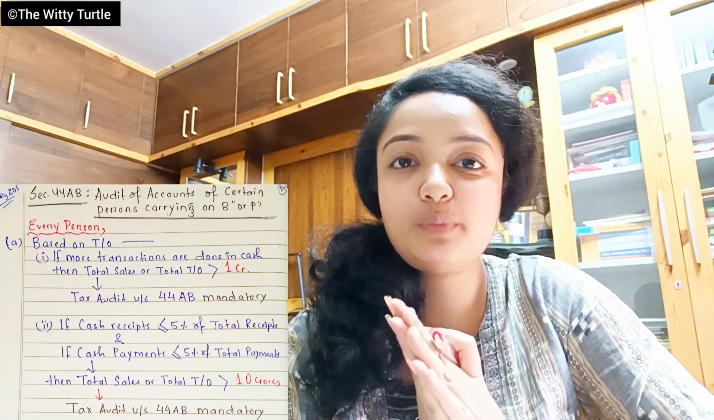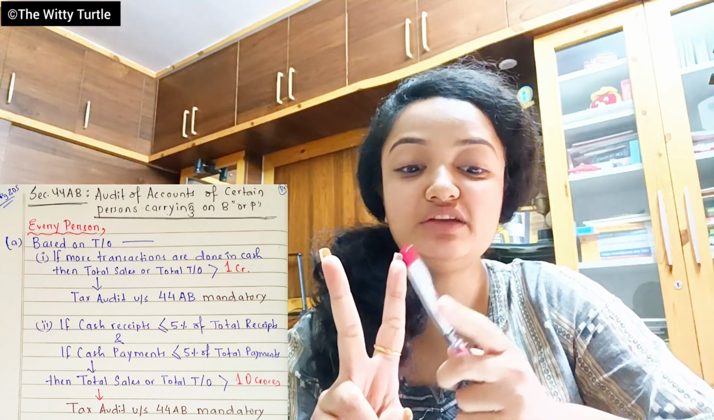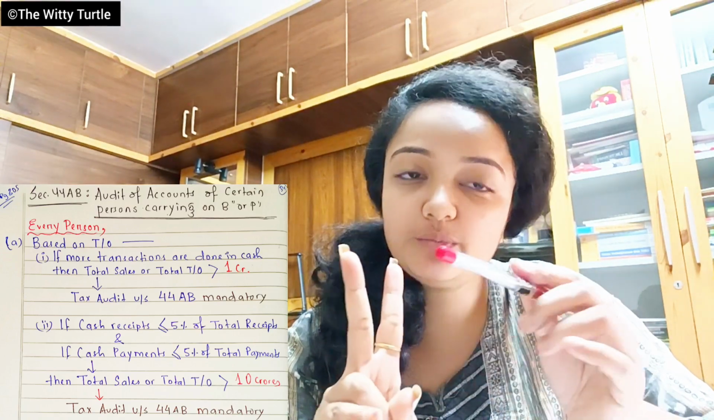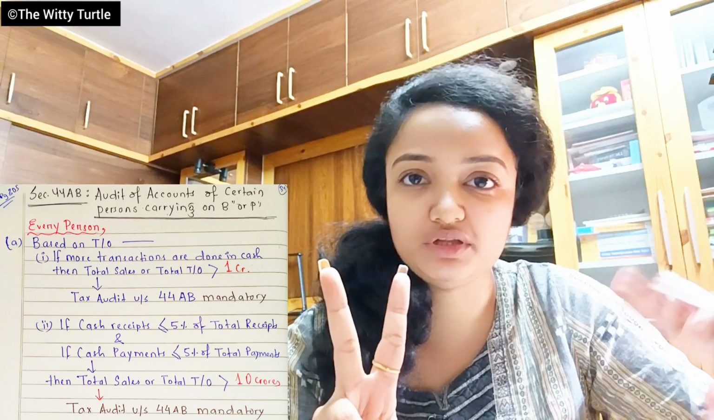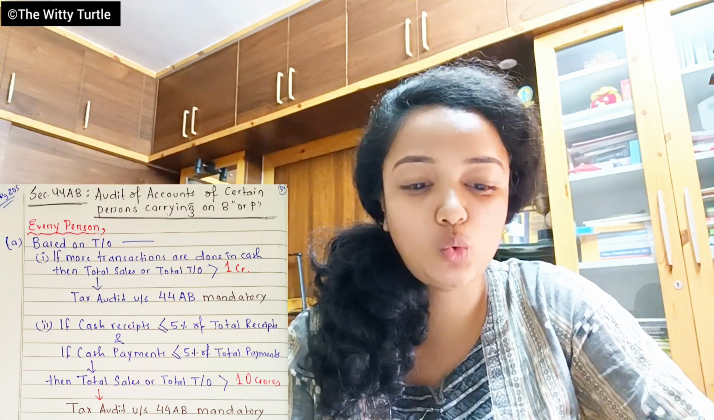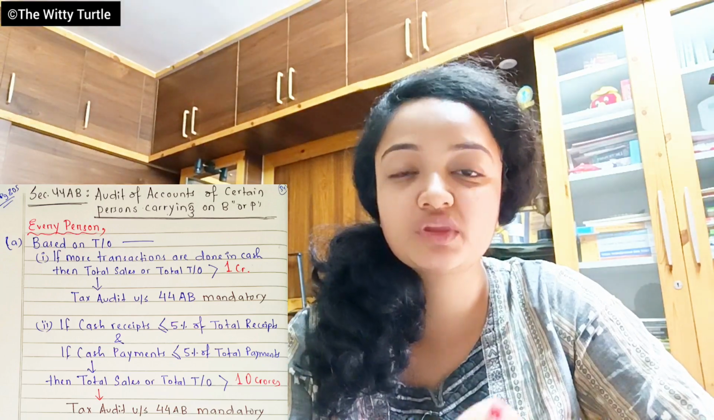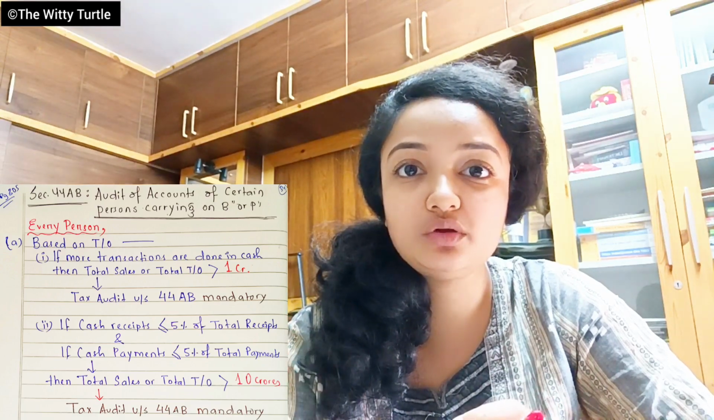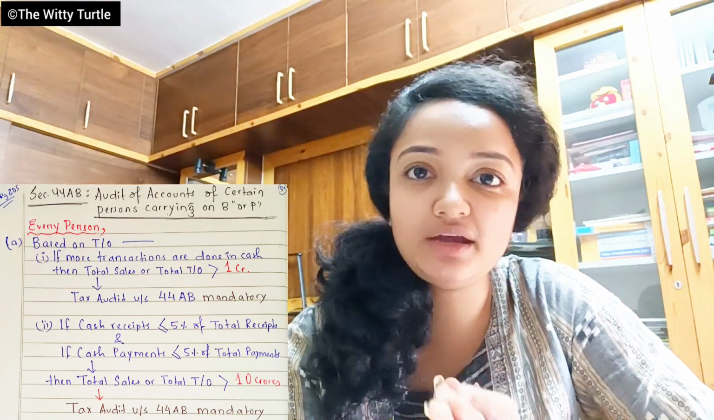So the first point is based on turnover, and the first point is divided into two parts, right? The first part says that if most of the transactions are made via cash, hard cash, then what will be the turnover? And the second part says that if most of the transactions are not made by cash, then what will be the turnover? So the first part, if most of the transactions are done in cash, and the total sales or turnover exceeds 1 crore rupees, if it is more than 1 crore, then the assessee has to get their books of accounts audited. Tax audit is mandatory, right?